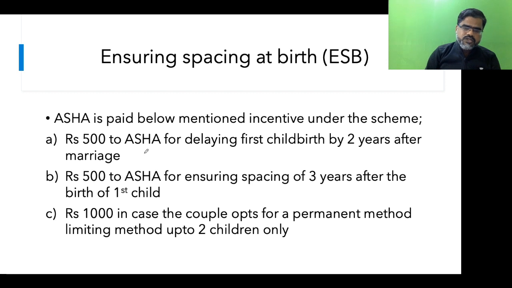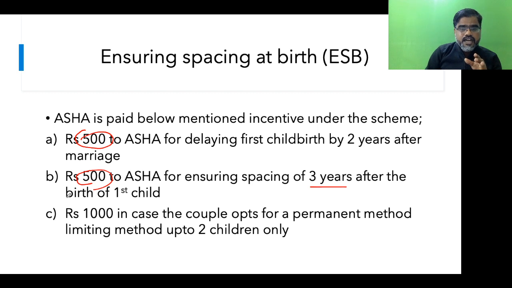Now just see the amount of effort which will be required by Asha. Once a couple is married, effort is required to delay the first child by 2 years. For that she gets rupees 500. After the first and second child, if the gap is 3 years, she gets 500.